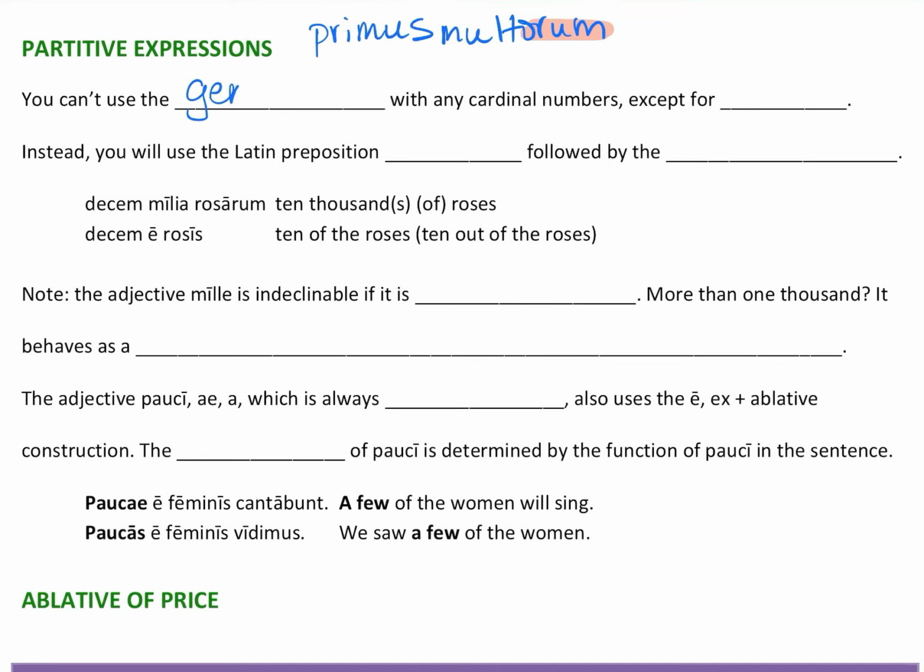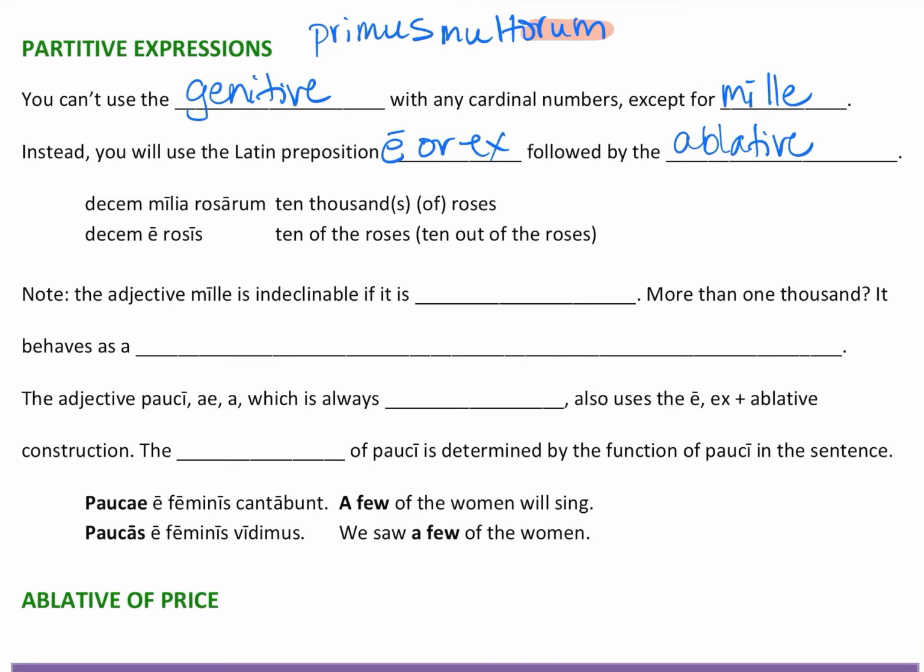But you cannot use the genitive with any cardinal numbers. Remember, cardinal numbers are 0, 1, 2, 3, 4, 5, and any number greater than 0, except for mille. And mille is 1,000. Yep. Instead, you're going to use the Latin preposition e or x followed by the ablative case, because e or x is a preposition that takes the ablative.